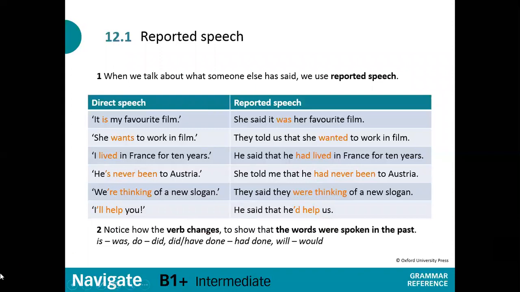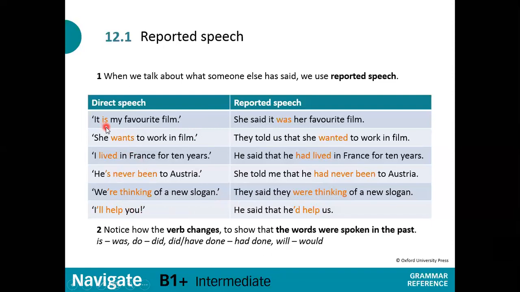Okay, so here you can see the examples for direct speech, and here you can see the examples for reported speech. And the next rule says, notice how the verb changes to show that the words were spoken in the past. So here you can see present simple, past simple, present perfect simple, present continuous, and future simple, will help. So here in the second rule, they want to say that these tenses change one tense back. It goes one tense back.